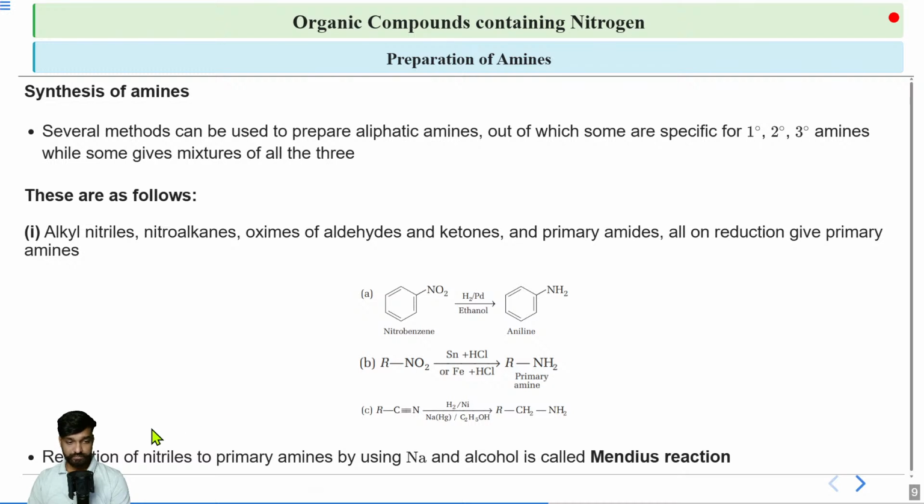Next, this reduction of nitriles to primary amine, which is using Na and alcohol, is known as Mendius reaction. This last reaction is known as Mendius reaction. Now, if I talk about the oximes of aldehyde and ketone and primary amides, they can also be reduced to form the corresponding primary amine. How can you reduce primary amides? For that, we can use LiAlH4. So, LiAlH4, once it is acting upon primary amides, it will give you the corresponding primary amine.